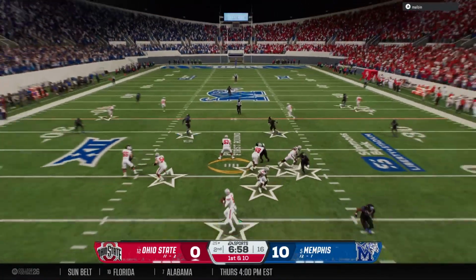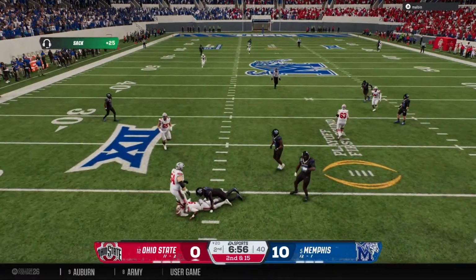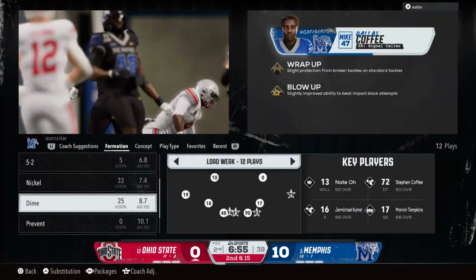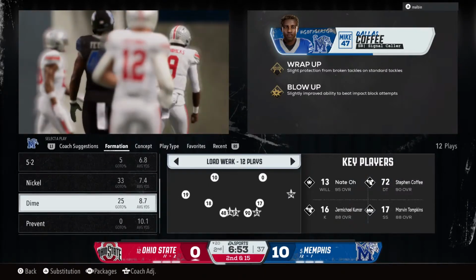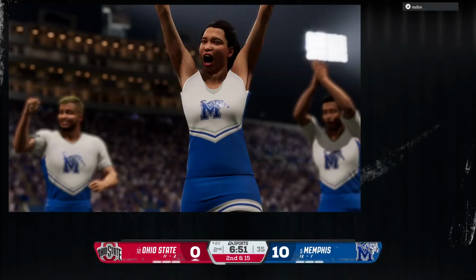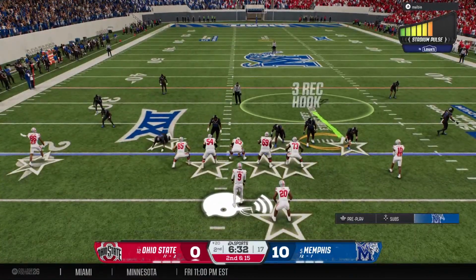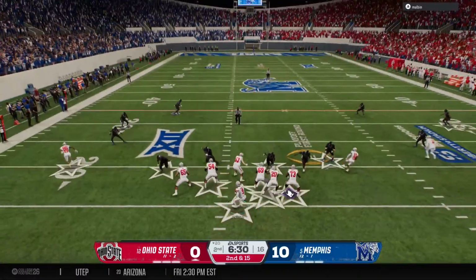Off the play fake, looking to throw. The pass rush closing in. Oh, down he goes. It's a sack. Chris, I really felt the quarterback came off the fake a little bit too quick. The defense didn't bite at all on the play action. They saw the quarterback had the ball, attacked, and got the sack. We'll see if they can overcome the sack.